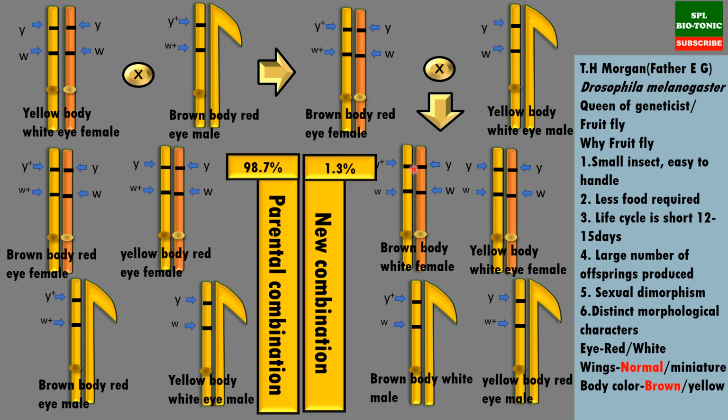Surprisingly, 98.7% is the parental type, whereas the recombinants are only 1.3%. So what we understand is that these alleles are so closely placed that they are not getting separated during crossing over. Therefore these are called linked genes, but this is not showing 100% linkage. It is showing some new combinations also.